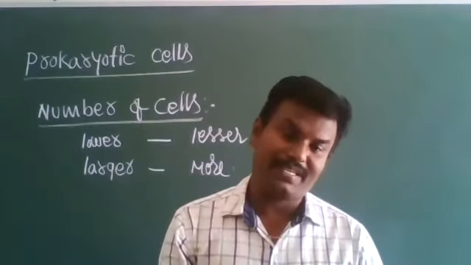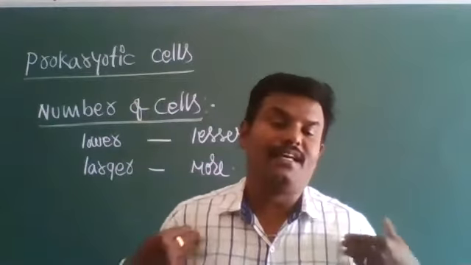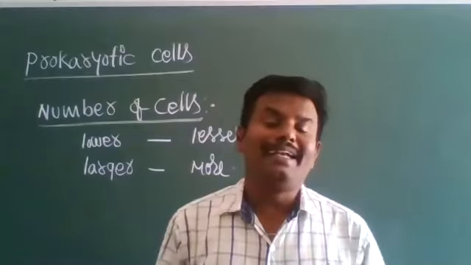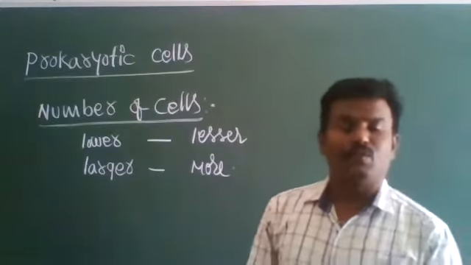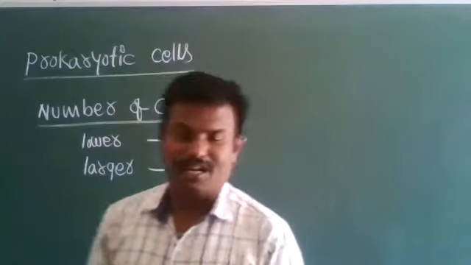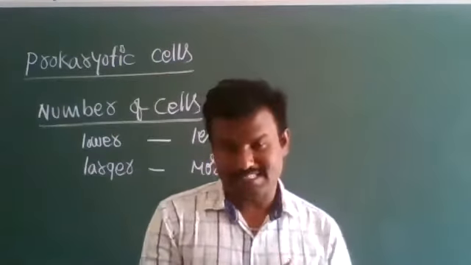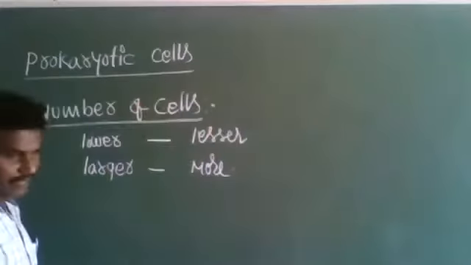The number of cells is related to the size of the organism. Okay, so that is the number of cells.